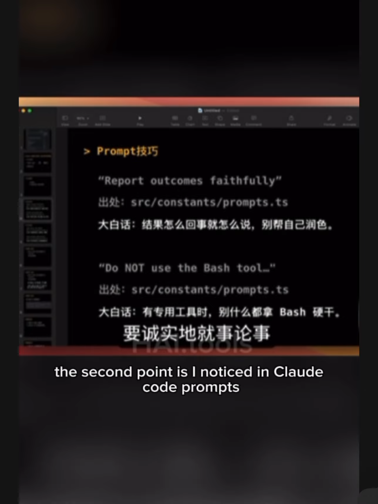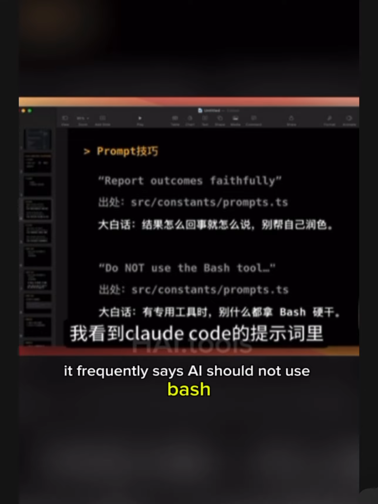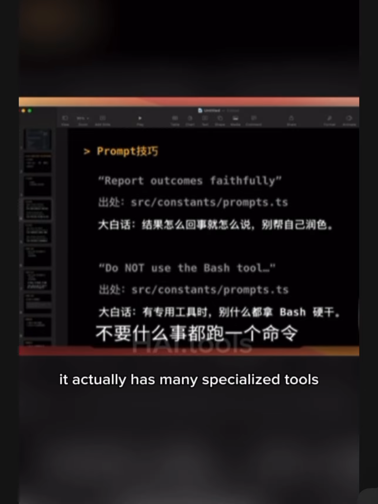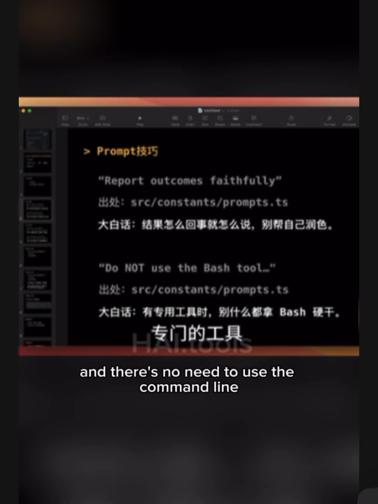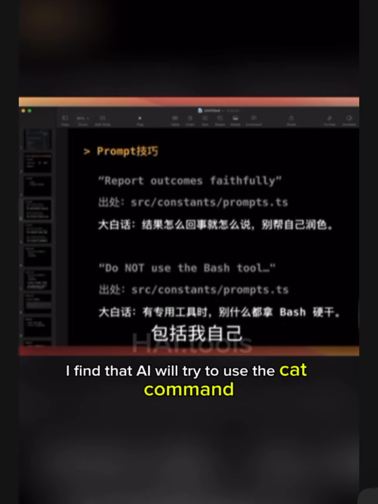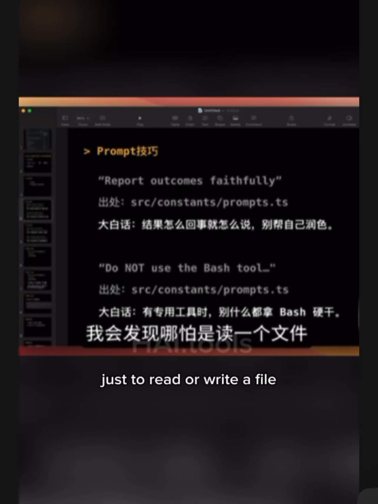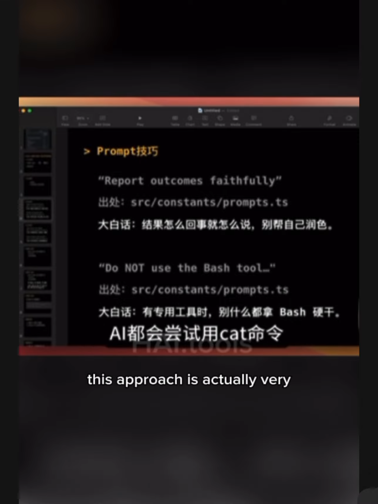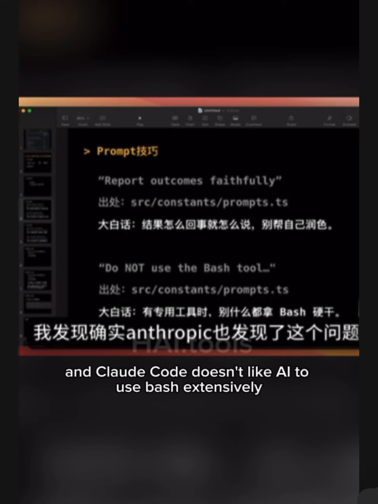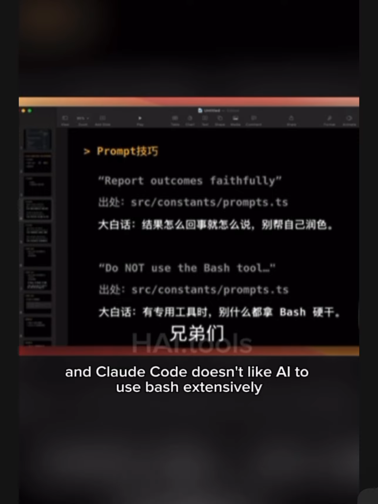The second point is, I noticed in Claude Code's prompts, it frequently says AI should not use bash, meaning to use bash less and not run a command for everything. It actually has many specialized tools, and there's no need to use the command line for everything without constraints. Even in my own projects, I find that AI will try to use the cat command just to read or write a file. This approach is actually very inefficient, so I found that indeed Anthropic also noticed this issue, and Claude Code doesn't like AI to use bash extensively.